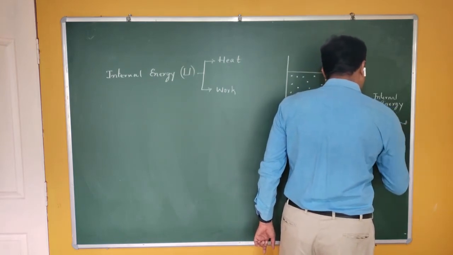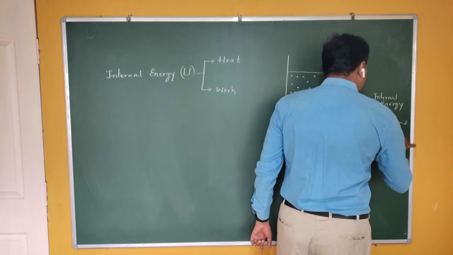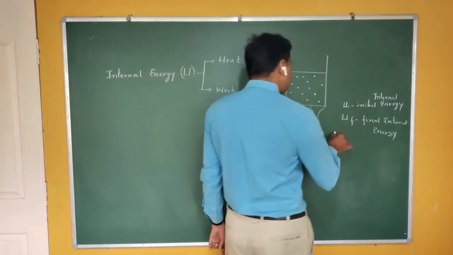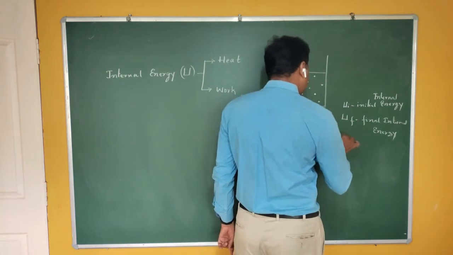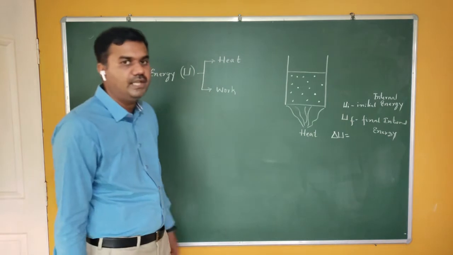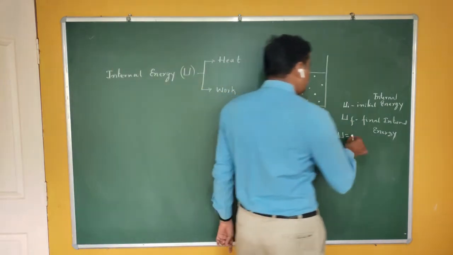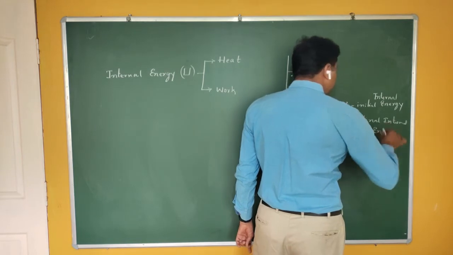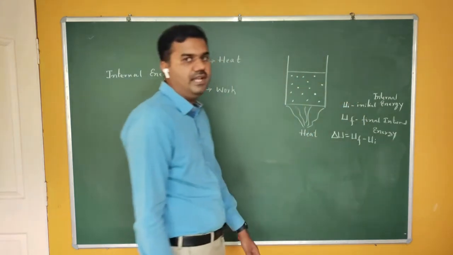So their internal energy increases and it attains the final internal energy. That means there is some change in internal energy. Let me call this change in internal energy delta U. Delta U is the final internal energy minus the initial internal energy.